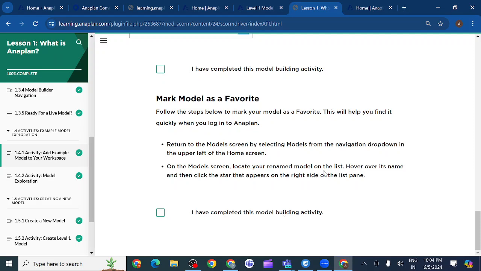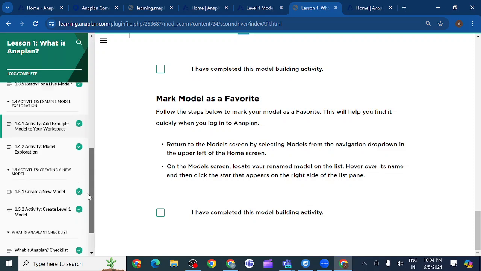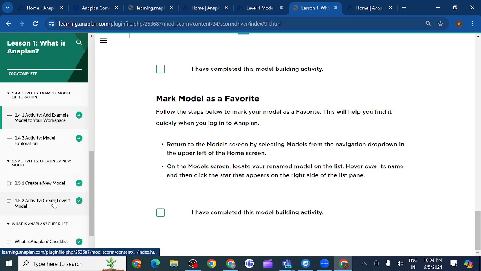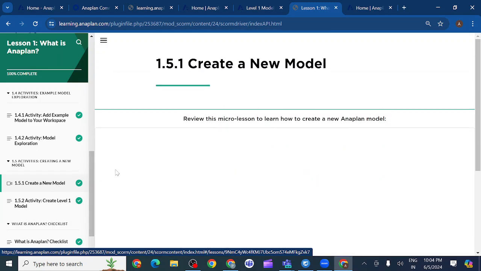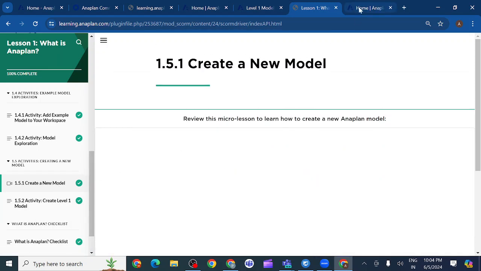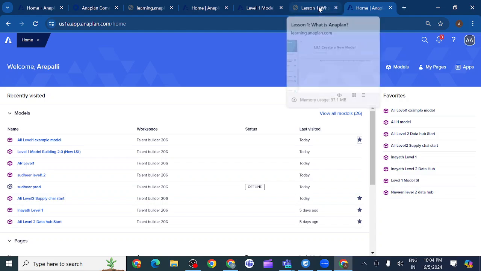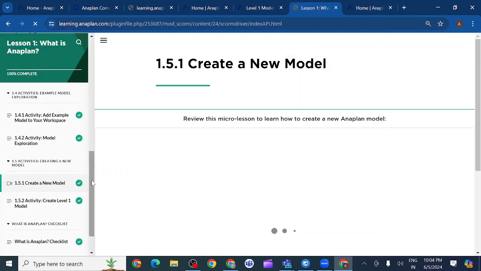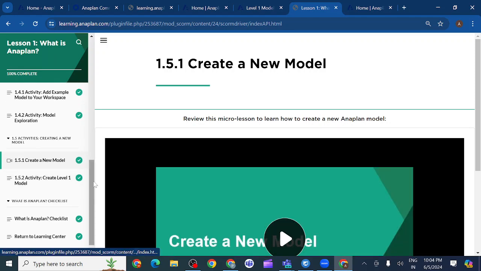So after completing this, adding the example model to our workspace, we need to create the new model, the Level 1 model. Sorry, we didn't create anything yet. On my name I need to create the new model. Then tomorrow onwards we'll start creation of lists and so on in that model.